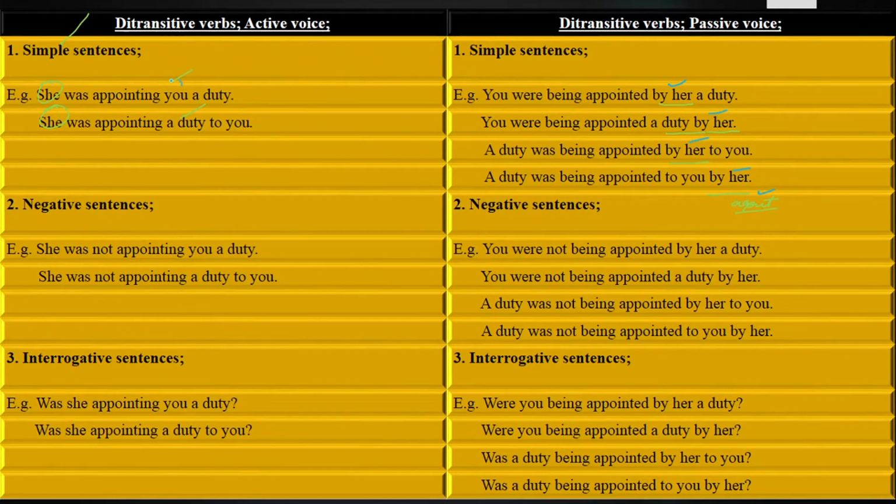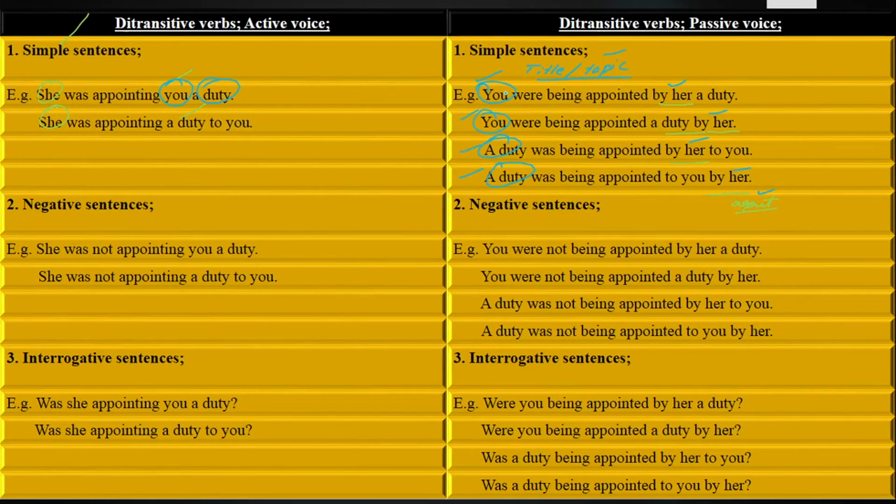And when you bring an object, whether indirect or direct, at the beginning in place of the subject, such as you or a duty, it will be called the subject. But it will not be called the doer of an action subject, but rather the title or topic subject. What is a title and topic subject? A person, place, or thing in a sentence which we are talking about. In the first and second sentences we are talking about a person. In the third and fourth sentences we are talking about a duty, which is a thing.